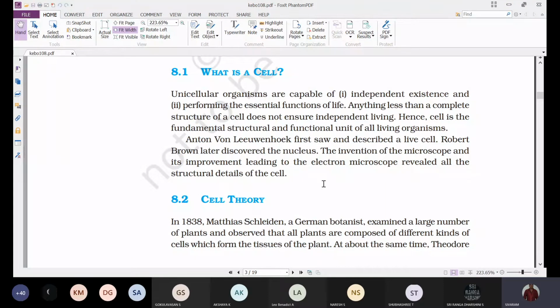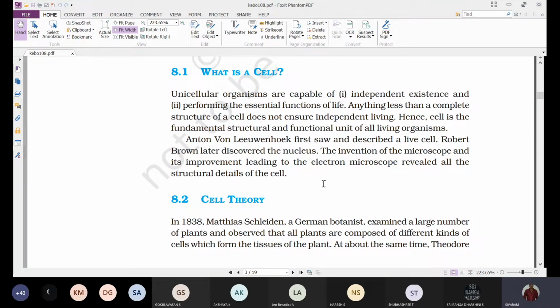Later on, slowly came the hand lens, simple microscope, light microscope, and finally the electron microscope. Using the electron microscope, we can even observe different structures at a molecular level.